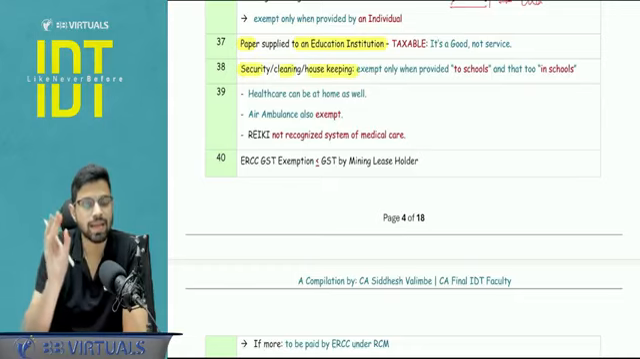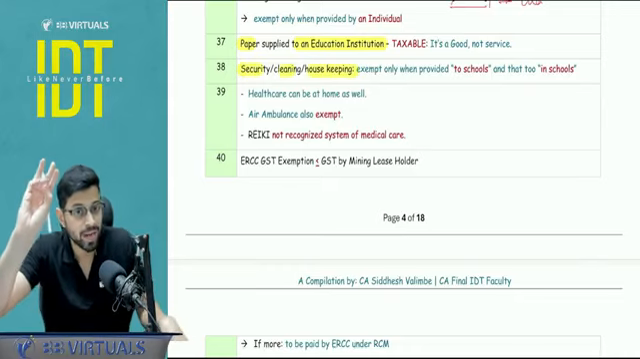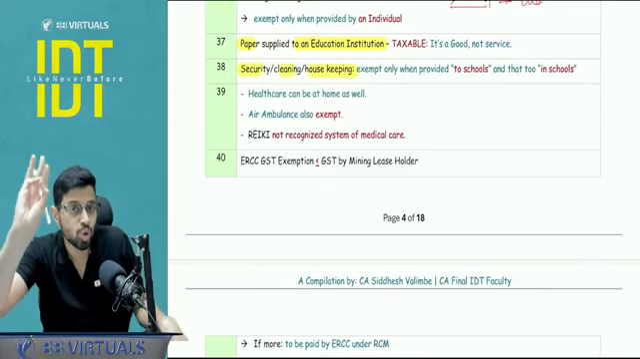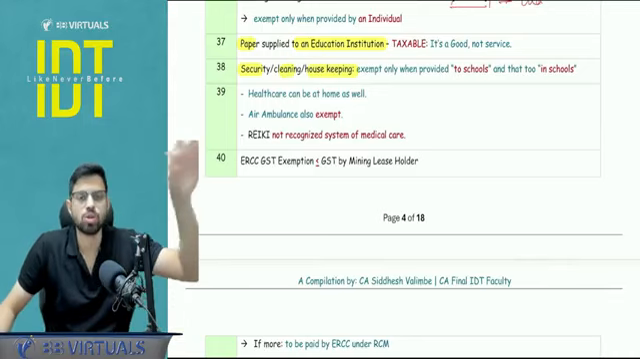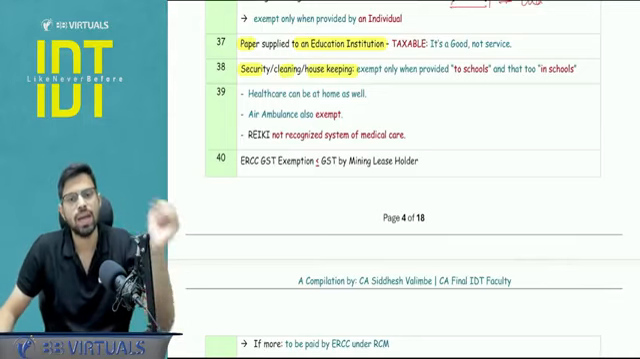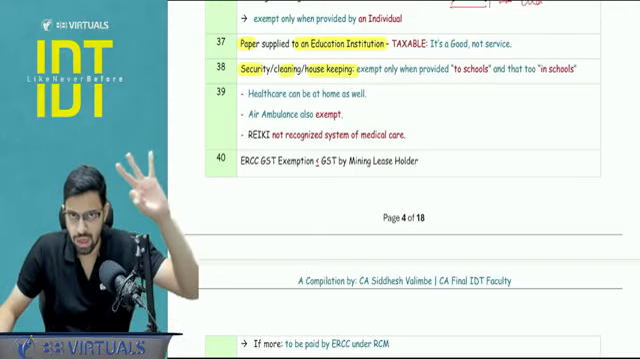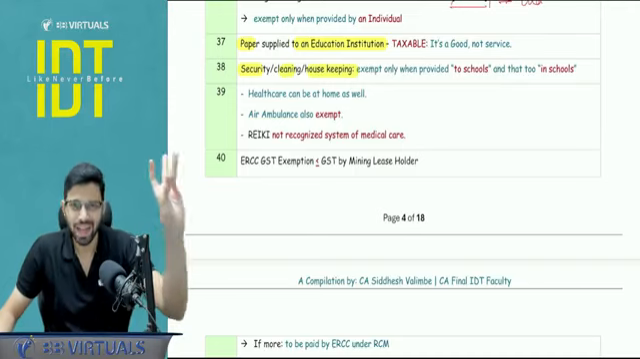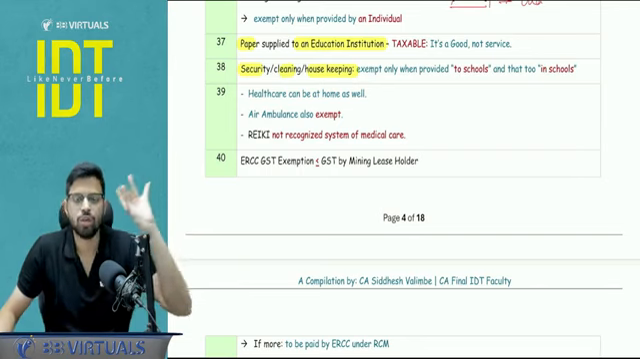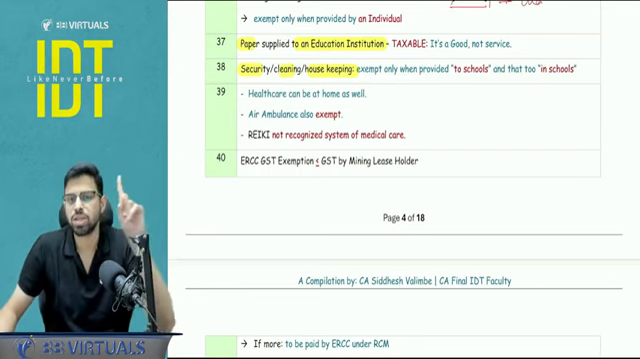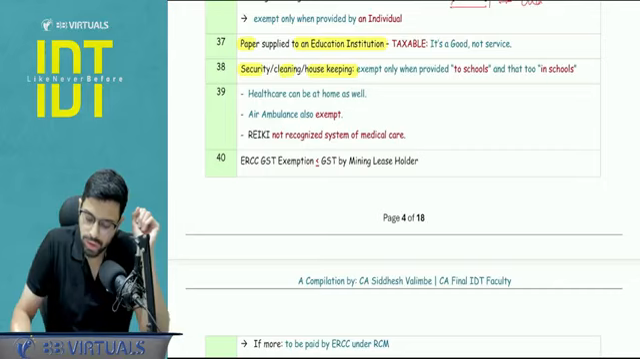Security, cleaning, housekeeping is exempt only and only when it is provided to school and in school. To school and in school. Catering and other things, they may be in school, outside school, we don't care. Okay, so there are three things which are exempt only when provided to schools: catering, security, cleaning, housekeeping, and the transportation of students, faculty and staff. Now here also there is structured thinking involved when we talk about educational institutions. Right? How come the structured thinking is involved?